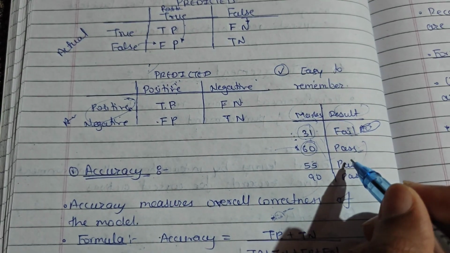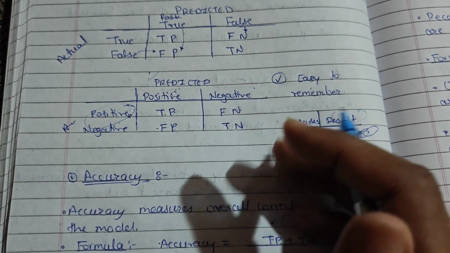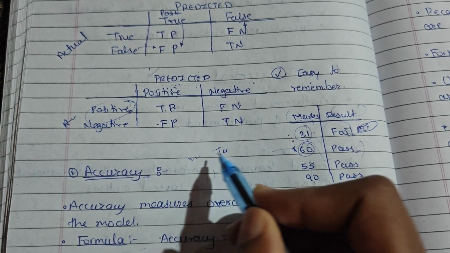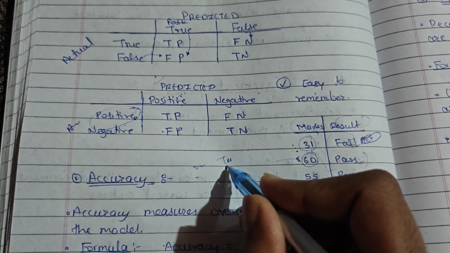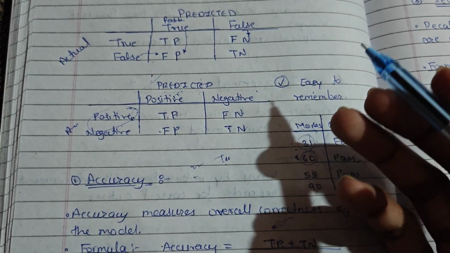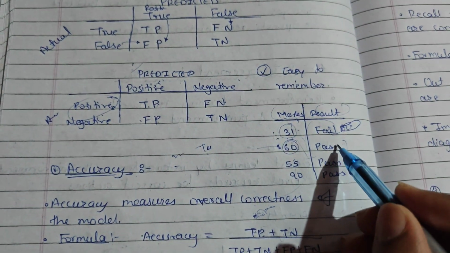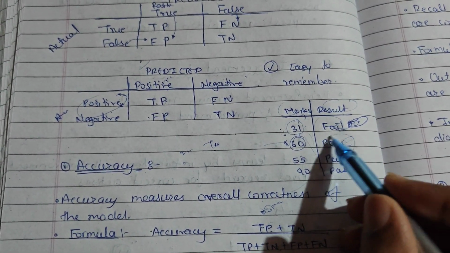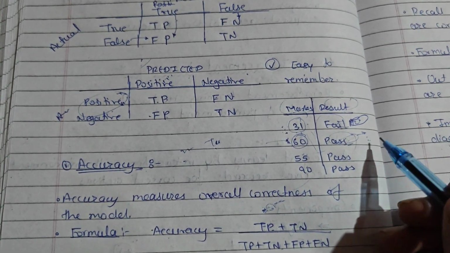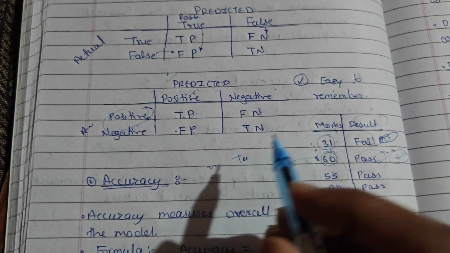We divide the complete dataset into two parts, testing part and training part. For the test values we have our actual value and the value predicted by the model. Like we have an actual value for 60, that is pass, and the predicted value by the model could be pass or fail, any value.